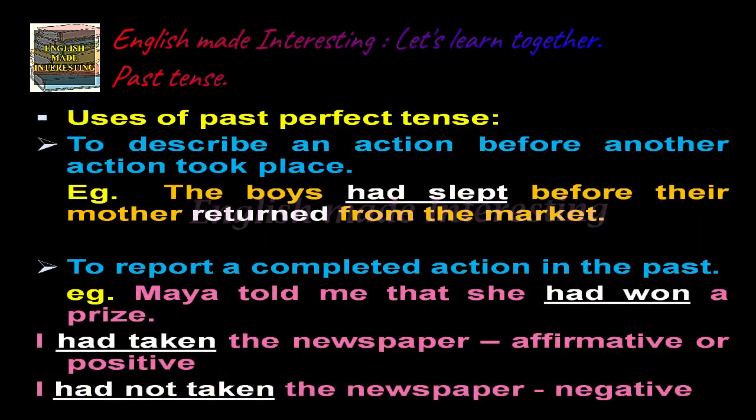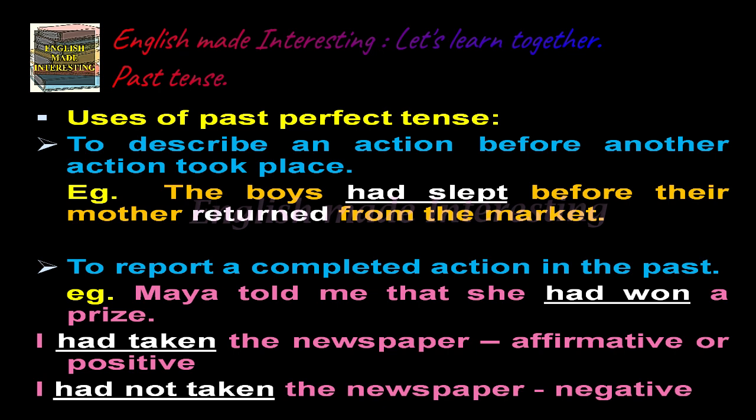Uses of past perfect tense. It is used to describe an action before another action took place. Example, the boys had slept before their mother returned from the market. Past perfect tense is also used to report a completed action in the past.